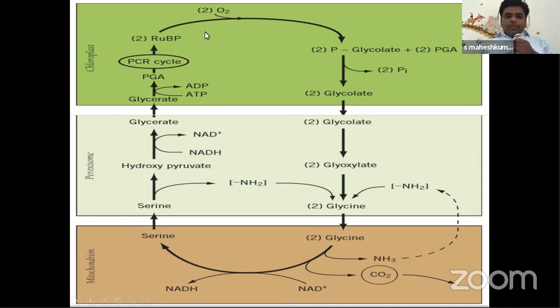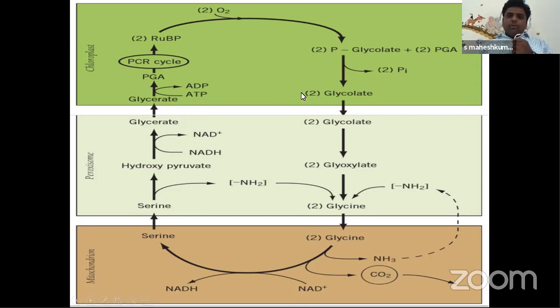So here, children, the main theme we have to understand: when oxygen is received by RuBP, a total of 4 carbons is formed in the form of glycolate. Now at last, we are getting 3 carbons in the form of PGA. So what about the 1 carbon? 1 carbon is lost in the mitochondria in the form of carbon dioxide.